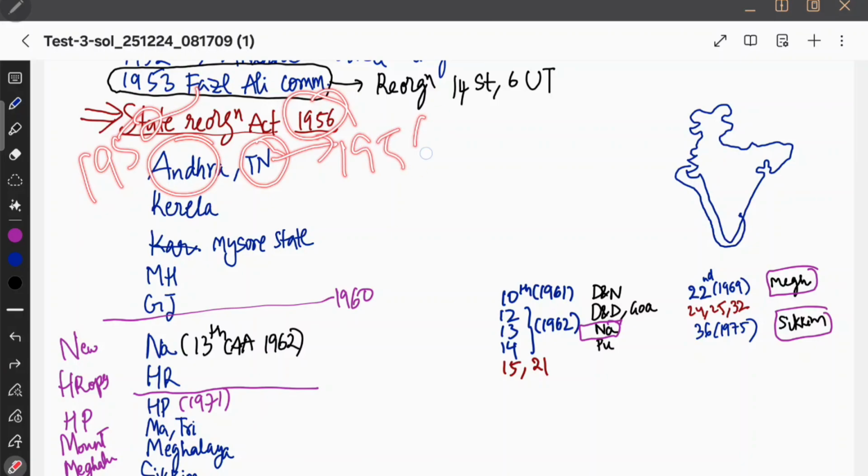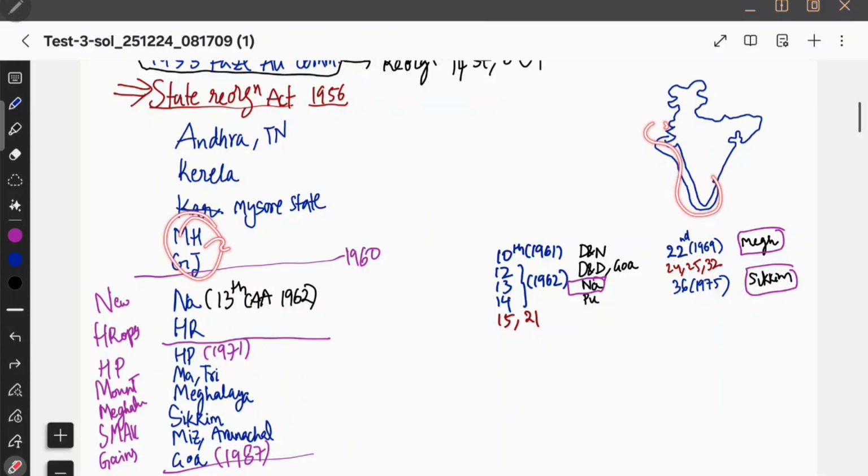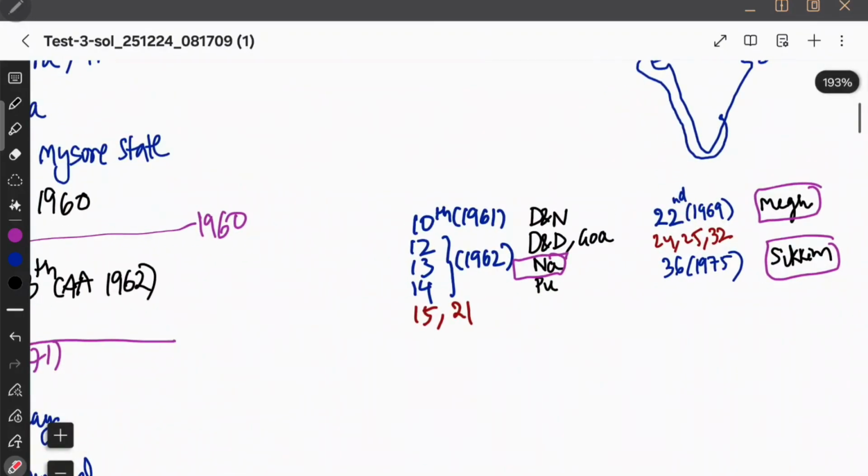Right? So Kerala and Tamil Nadu were formed in the year 1956. Mysore state was also formed similarly. So you need to know the chronology, how they were formed. For example, Maharashtra and Gujarat were formed in the year 1960. So they are going to ask the chronology, which state was formed first and so on. Before that, I want to tell you which states were formed through constitutional amendment. Okay. See, here you can see some of the states. For example, the 10th and 12th CAA.